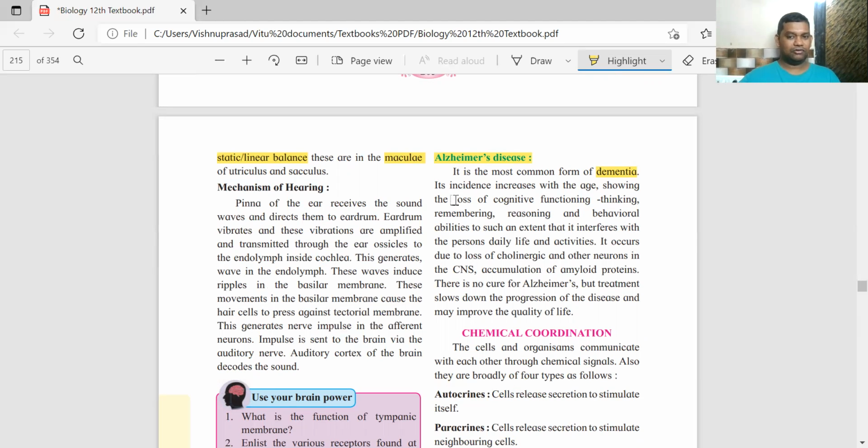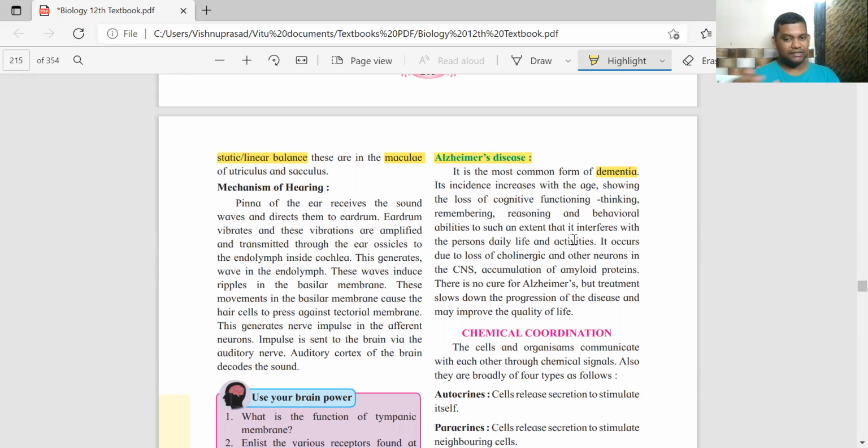It shows loss of cognitive functioning, thinking, remembering, reasoning out things, okay, behavioral ability. It extends to such an extent that it interferes with the person's daily life and activities. The person can turn violent also, but that is the time when a person has to be handled properly, with proper care. Getting it?